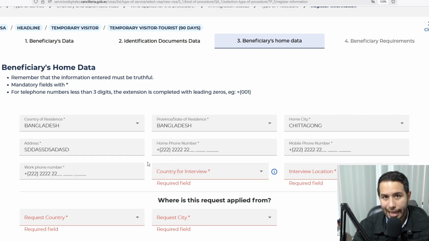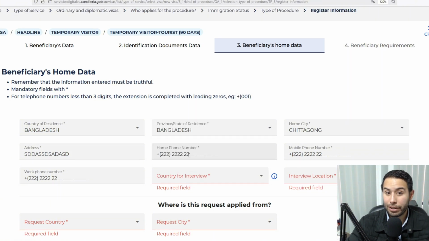Country for interview. At the beginning, I told you that in most cases you don't have to appear at an Ecuadorian consulate, but sometimes you may need to. That depends on your profile and what the analysts here in Ecuador decide. If they think that you should appear for a personal interview at an Ecuadorian consulate, then you are the one choosing which consulate, the closest to you. And here you will have options only of where Ecuador has consulates. So let's assume the person is from Bangladesh and is living in Bangladesh, because remember, this part is about the home data. This is the home information.